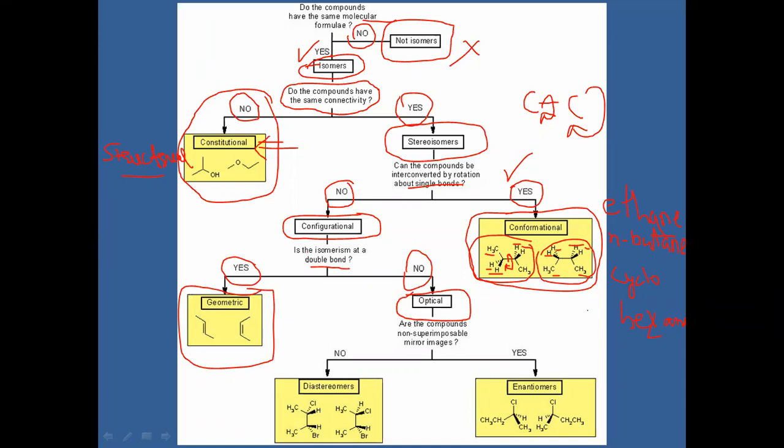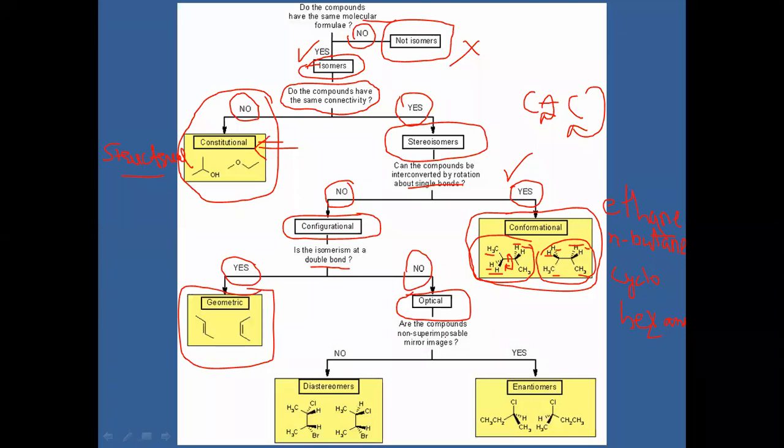Again, there is another question related to optical isomerism. Another question arises: do the compounds have non-superimposable mirror images? Non-superimposable mirror images means such an image does not overlap with the other image.